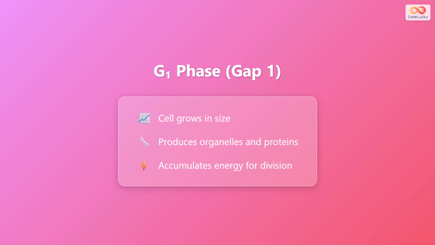Let's look closer at G1 phase, also called gap 1. During this phase, the cell is actively growing in size and volume. It produces new organelles, which are the tiny organs inside the cell, and synthesizes proteins needed for various cellular functions. The cell also accumulates energy in the form of ATP, which will be needed to power the division process later. This is essentially the cell's growth and strengthening phase.